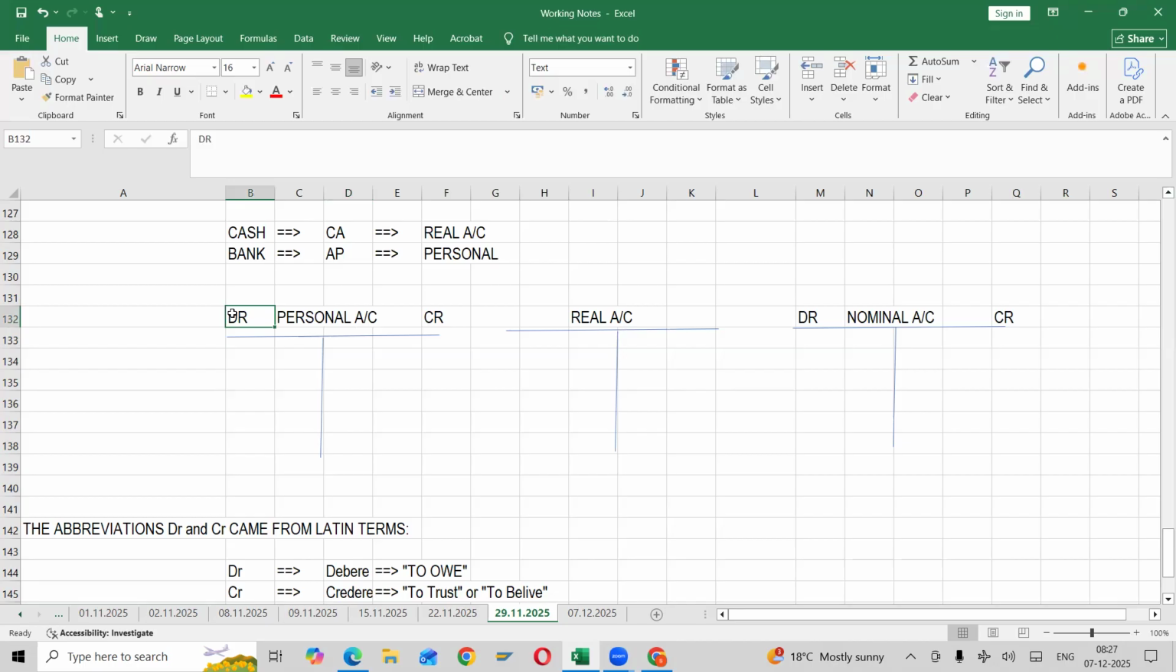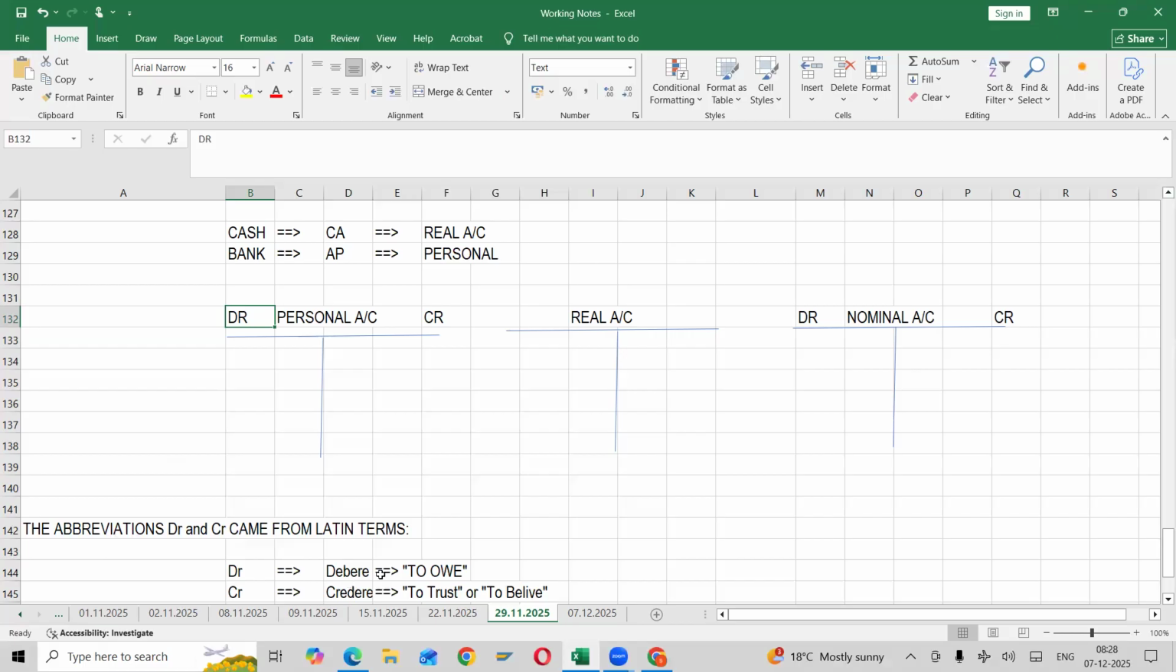Correct? So that is the reason. What do you mean by a DR debit? In the sense, whatever DR we are making here, that is not an English word. The abbreviations debit and credit came from Latin terms, right? So that is nothing but DR.